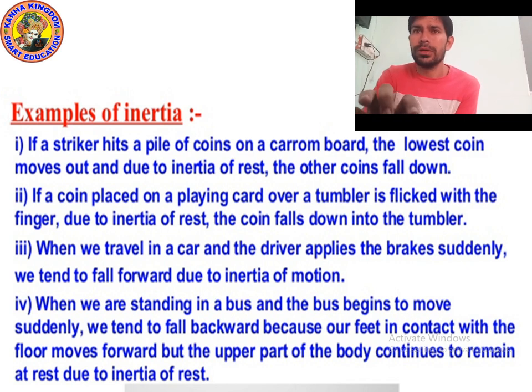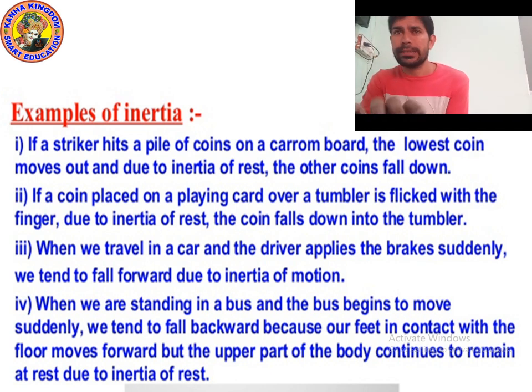Yes, definitely the other coins will fall down. So suppose you have many coins. Suppose you have a total of 10 coins and you put them on each other. So you will make a stack of coins. Now take a big coin and try to hit the pile of coins, because the coins are at rest.